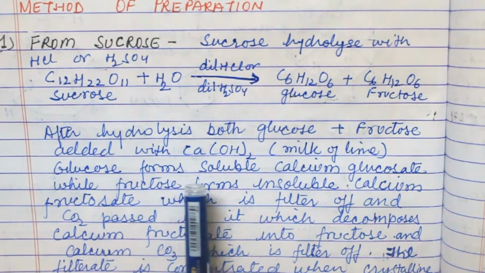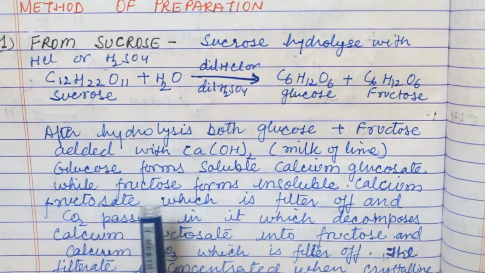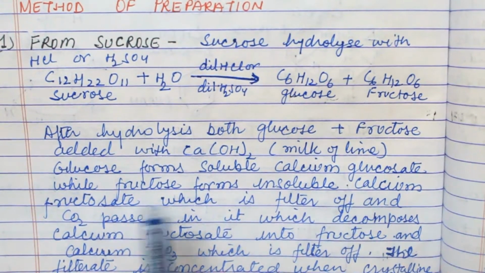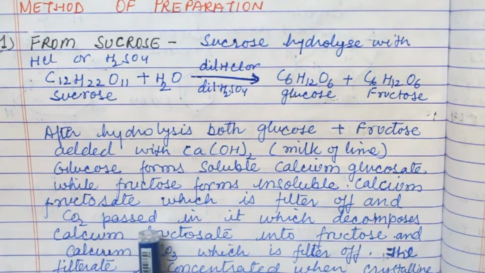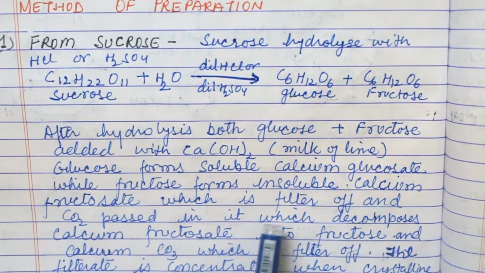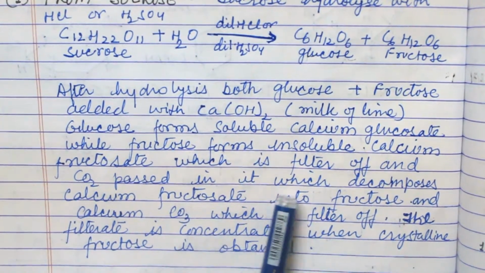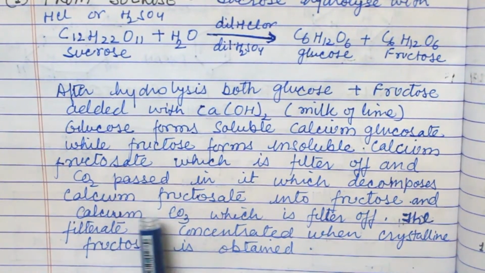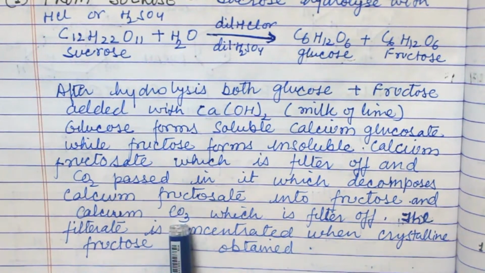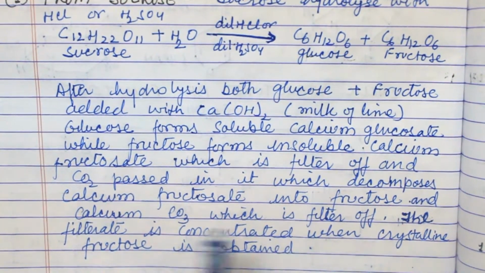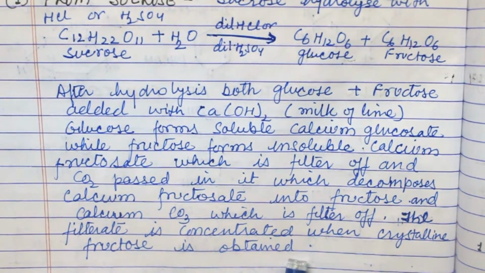Then glucose forms soluble calcium glucosate, while fructose forms insoluble calcium fructosate, which is filtered off, and carbon dioxide is passed in it, which decomposes calcium fructosate into fructose and calcium carbonate, which is filtered off. The filtrate is concentrated and crystalline fructose is obtained.